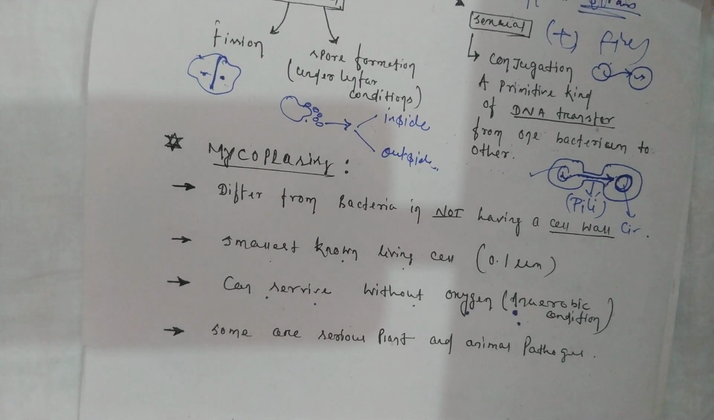Right. Then the mycoplasma, the smallest form of microorganism. An example is PPLO, pleuropneumonia-like organism: smallest known living cell, 0.1 micrometer, can survive without oxygen, in anaerobic condition. Some are serious plant and animal pathogens.